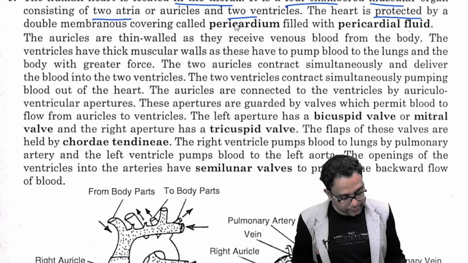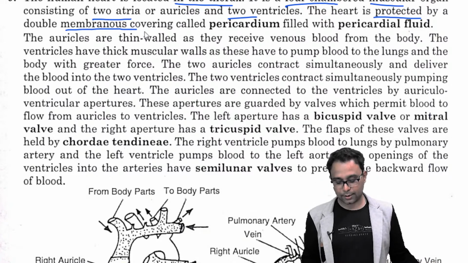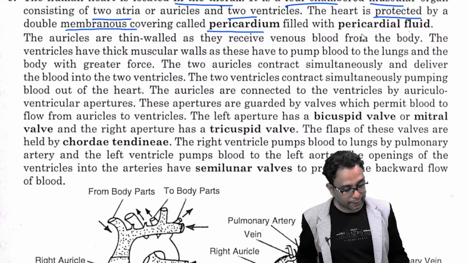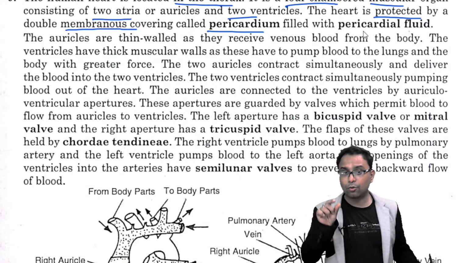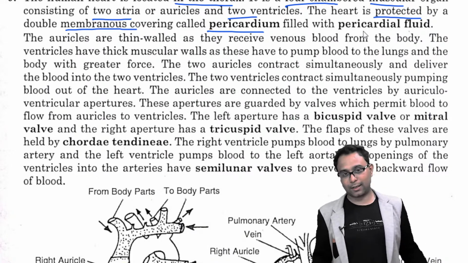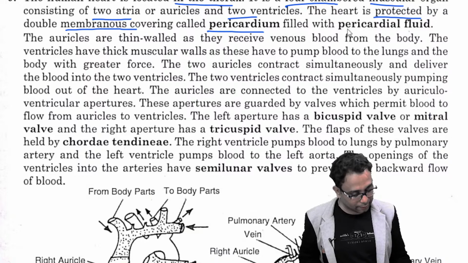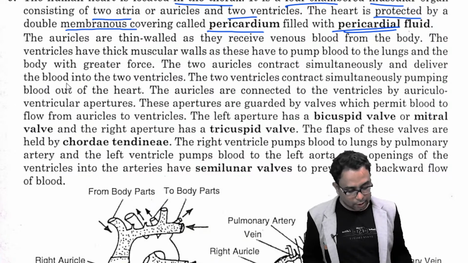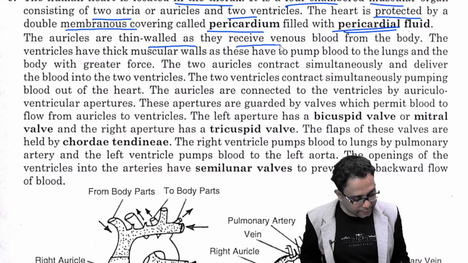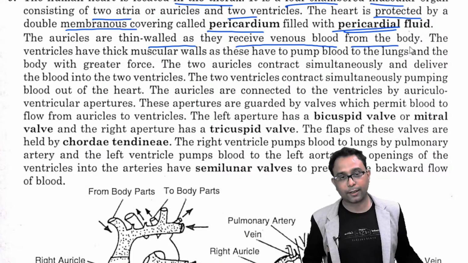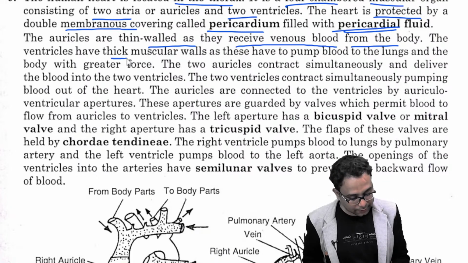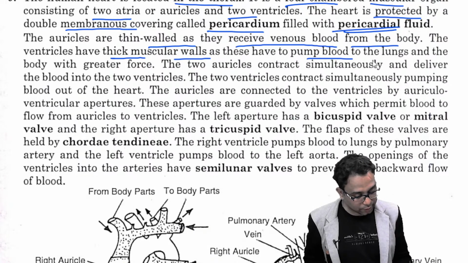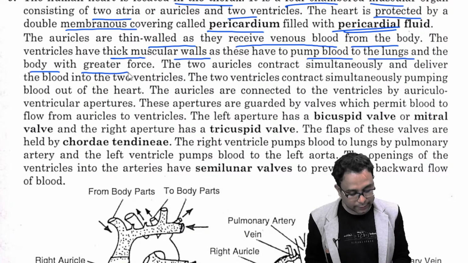The heart is protected by a double membrane covering structure. This covering structure is called the pericardium, right? But in between the two pericardial membranes, a fluid is there. This fluid is called the pericardial fluid. The auricles are thin walled as they receive the venous blood from the body. On the other hand, the ventricles have thick muscular walls, and these have to pump the blood to the lungs and the body with greater force.